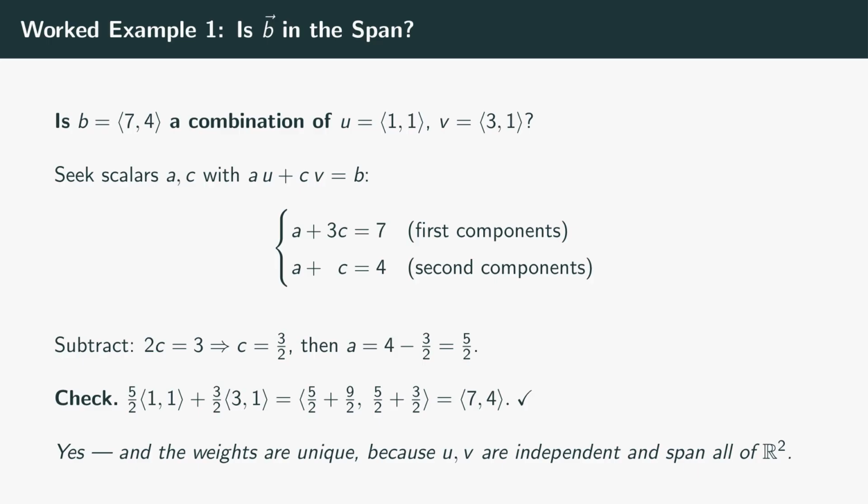Let's check. 5 halves times 1, 1 is 5 halves, 5 halves. 3 halves times 3, 1 is 9 halves, 3 halves. Add them: 5 halves plus 9 halves is 14 halves, which is 7. 5 halves plus 3 halves is 8 halves, which is 4. We get 7, 4 exactly. So yes, b is in the span. And because u and v are independent and already fill all of R2, the weights are unique. Every vector in the plane has exactly one recipe.